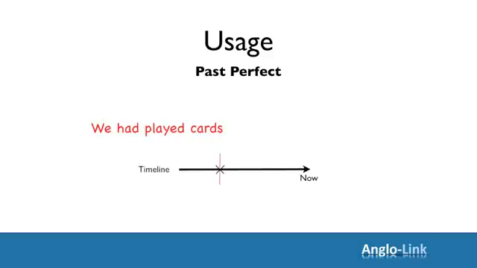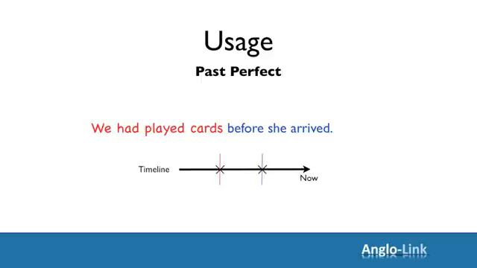Let's have a look at the timeline for the past perfect tense. We had played cards before she arrived. One action was completed before the second later action.